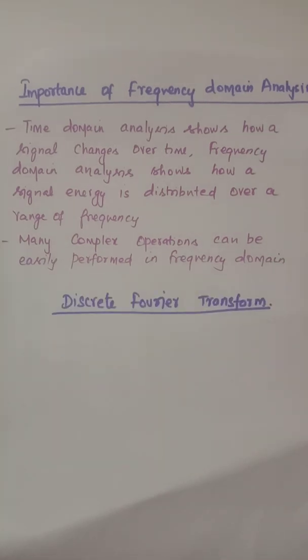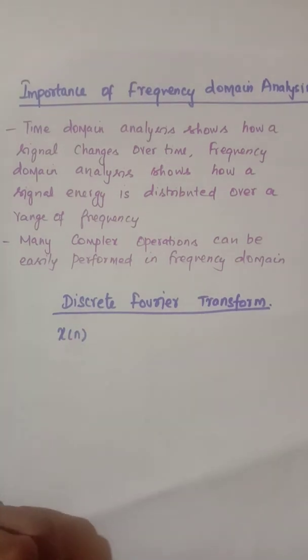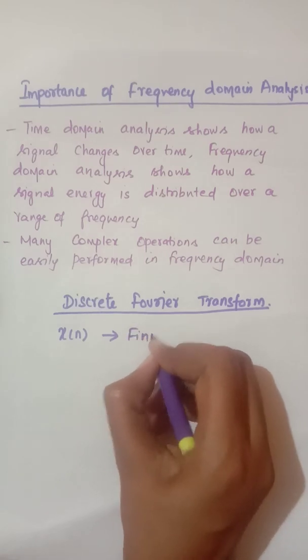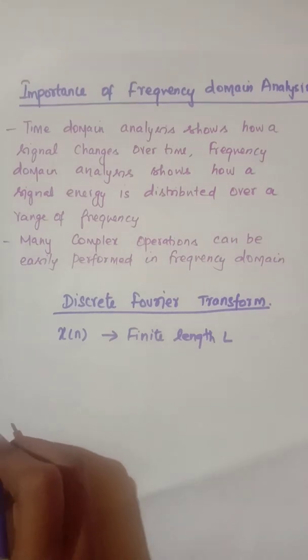In signals and systems, we have discussed various transforms and their significance. In digital signal processing, we are going to discuss the discrete Fourier transform. In digital signal processing, we deal with discrete time signals. Hence, in order to analyze these discrete time signals in the frequency domain, we are going to study the discrete Fourier transform. Consider a discrete time signal denoted by x of n, which is of finite length L, and it has a Fourier transform of